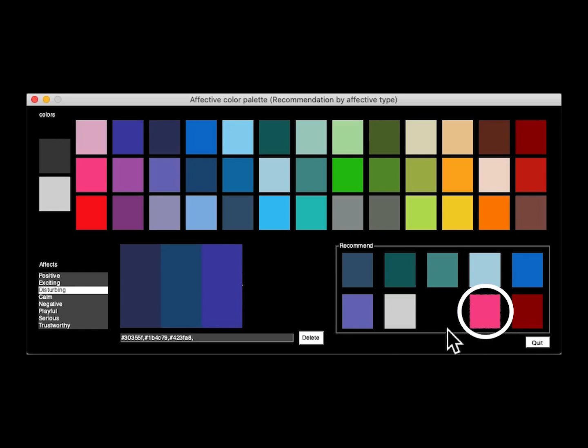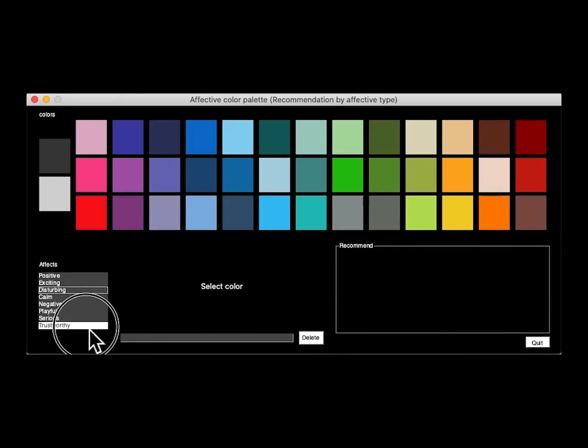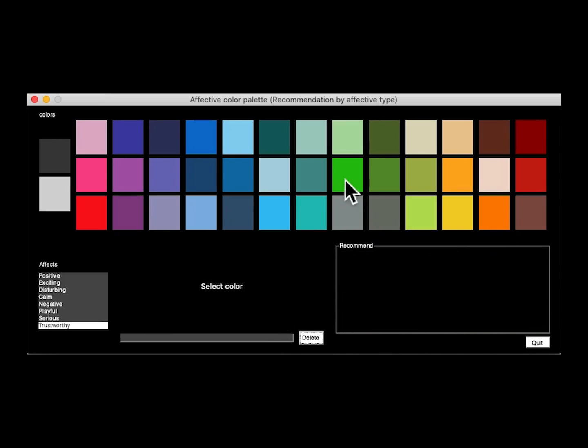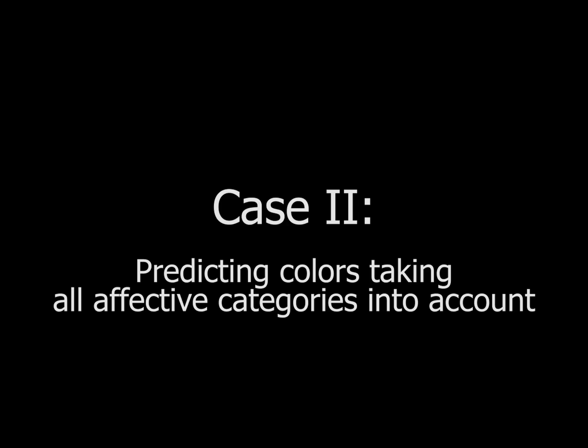The preferred colors for trustworthy are widely distributed over the color space, and thus, the recommendations depend on the initial color choices. If the recommendation system takes warm colors as initial choices, it faithfully reproduces highly saturated colors as the next candidates. This case illustrates the results of conventional recommendation systems and serves as the baseline for comparison with our proposed approach. Case 2. Predicting colors taking all affective categories into account.